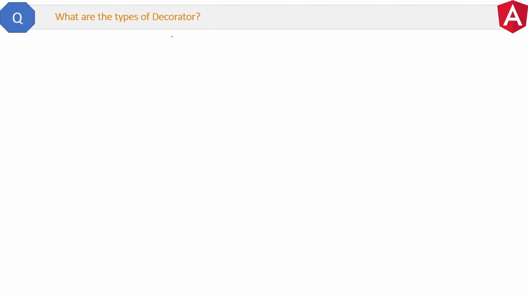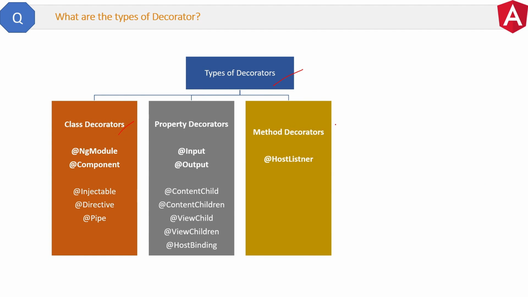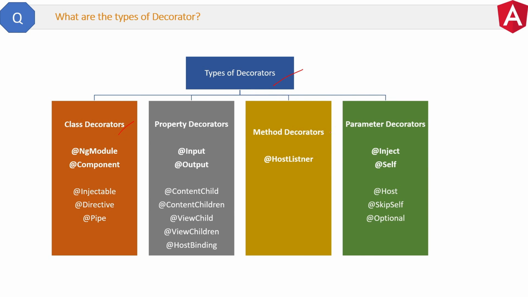What are the types of decorators? Let's see quickly. We have four types of decorators: class decorators, property decorators, method decorators and parameter decorators. Now this class decorator is just a category. The actual decorators are @NgModule and @Component. These are the actual decorators.